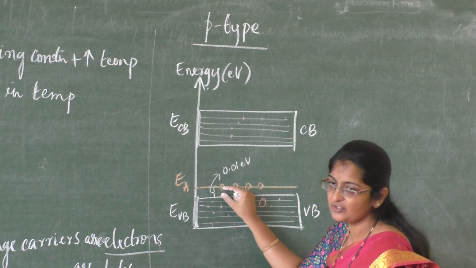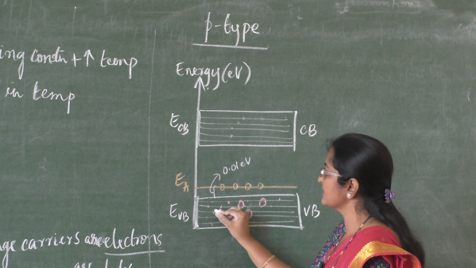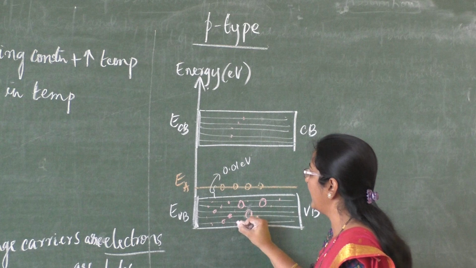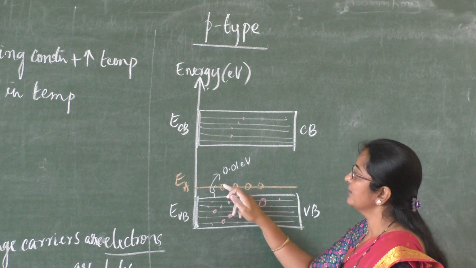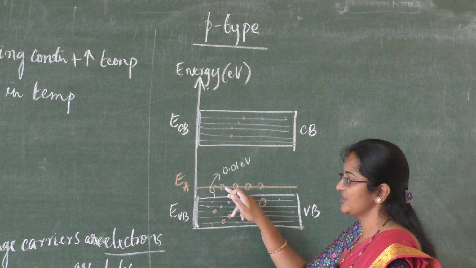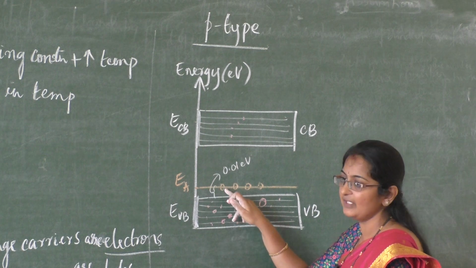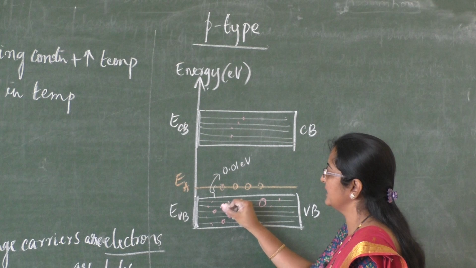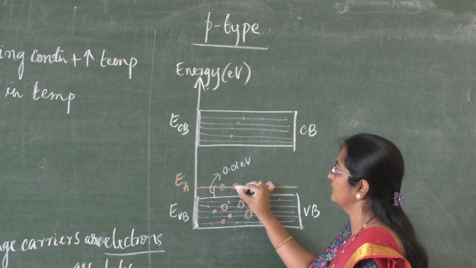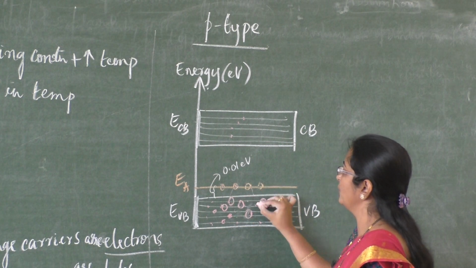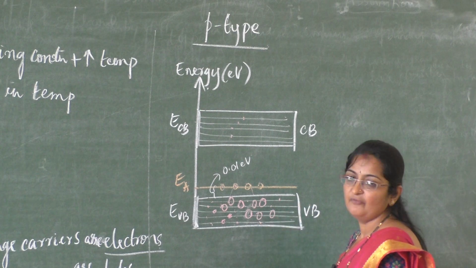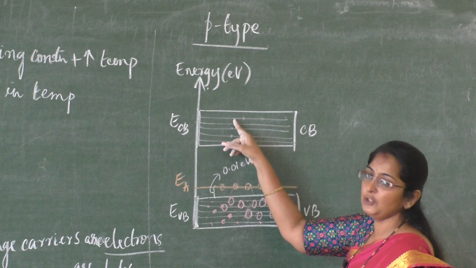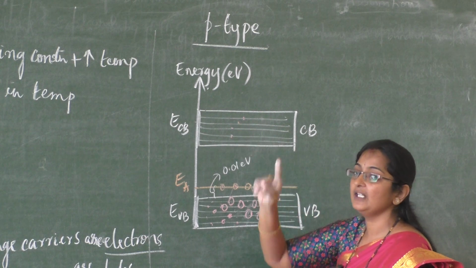Since this energy value is very small, electrons present in the valence band can easily jump to this acceptor energy level, and what is produced in its position? A hole. One more electron will go and sit there, and one more hole is produced. So the number of holes is more compared to the number of electrons for conduction.